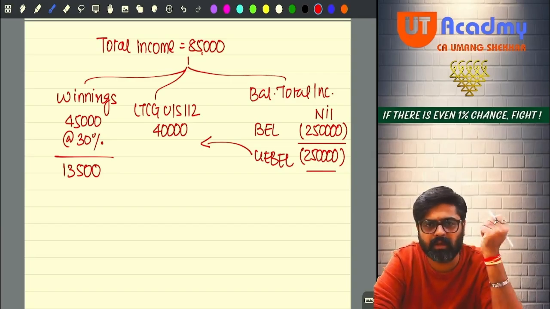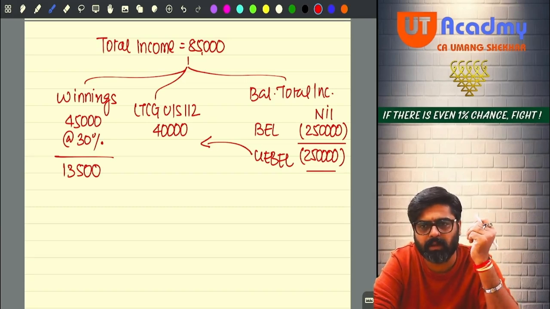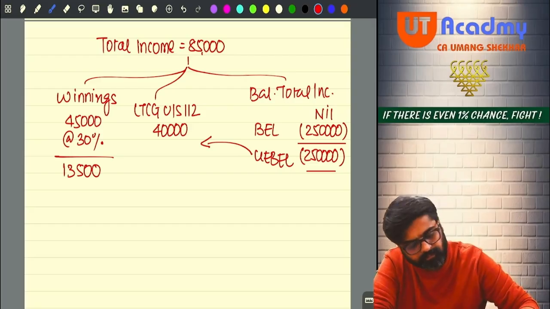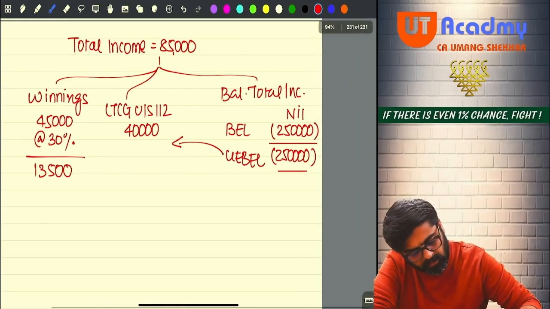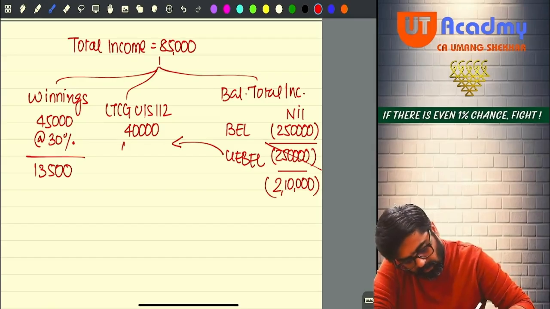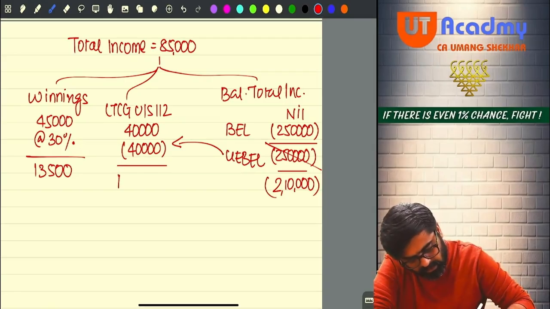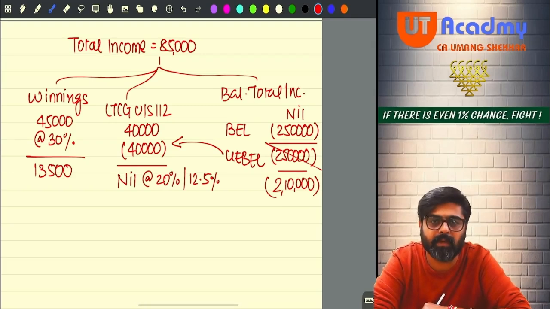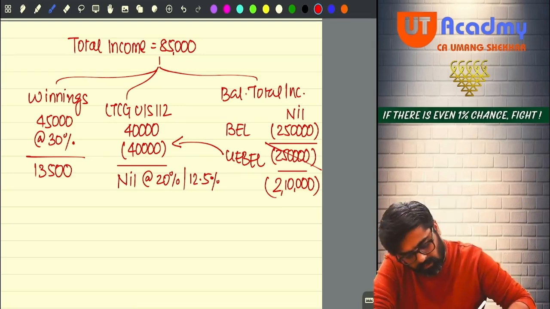If you forget all these things, you will not be able to solve the questions properly. Out of this 2,50,000, 2,10,000 will still remain, because out of this 2,50,000 you are going to adjust 40,000 against long term capital gain. Now is there any long term capital gain remaining? No. Either 20% or 12.5%, any rate on this long term capital gain you apply, the tax will be nil.